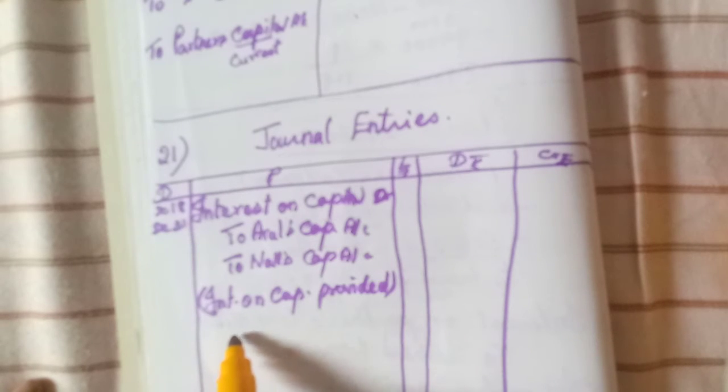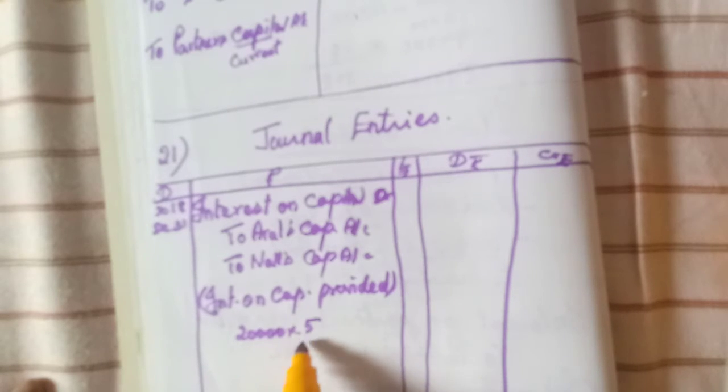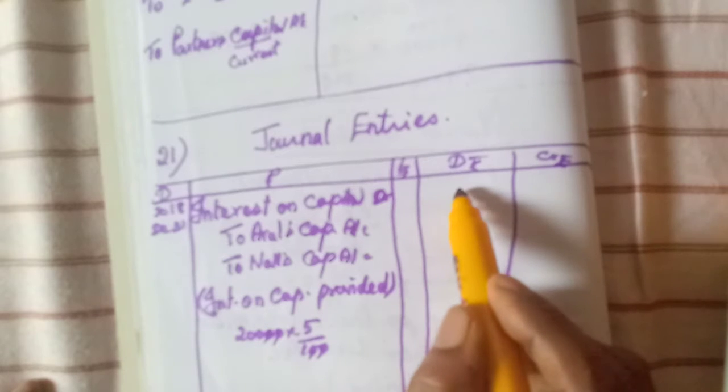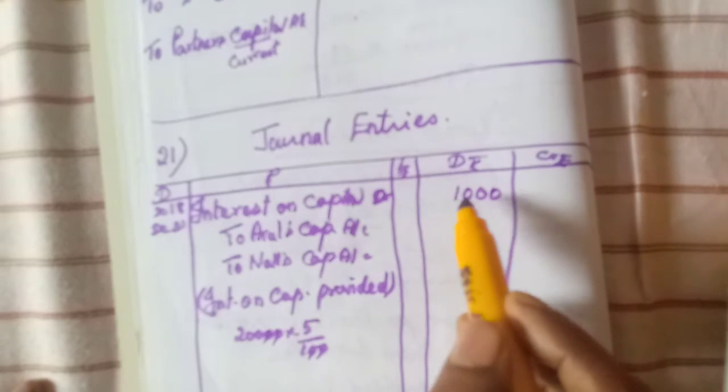Now we should calculate the interest on capital. How much is the percentage? 5, isn't it? Then 20,000, 10,000. Here I am showing how to calculate, but you don't write here when you do the problem. 20,000 into 5 by 100. So 2 5s are 10, 2 0s, 1000.